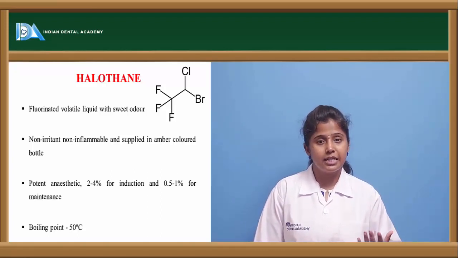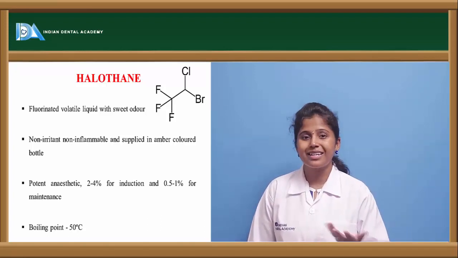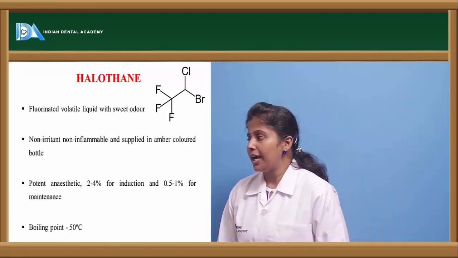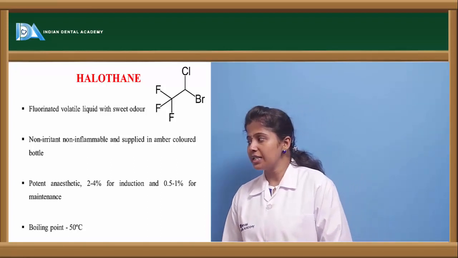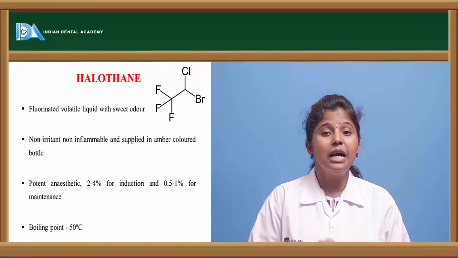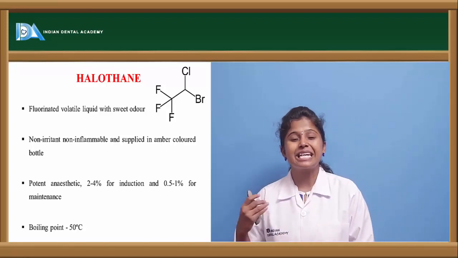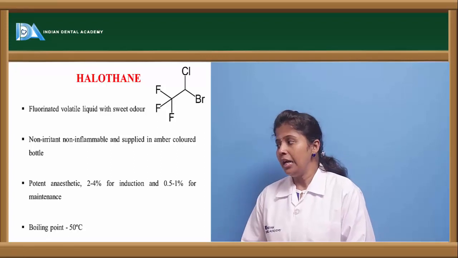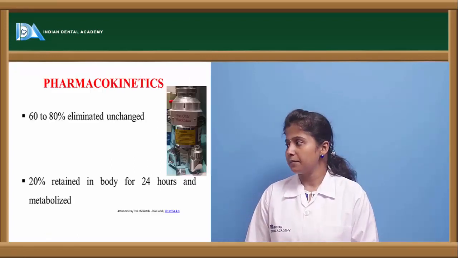So that is the reason it is preserved in amber colored bottles, that is honey colored bottles. And it is a potent anesthetic agent, and 2 to 4% is enough for induction. So 2 to 4% of the drug is enough for induction, and in order to maintain the anesthetic state, 0.5 to 1% is given in addition. And the boiling point of this halothane is 50 degrees centigrade.